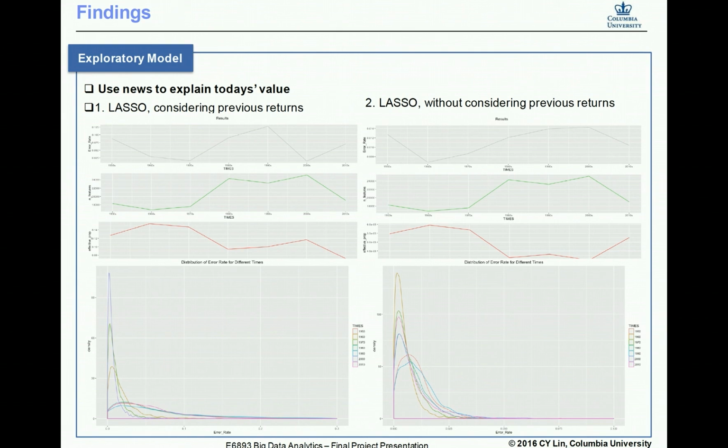For the exploratory model, the left two figures are the results from the Lasso model when considering previous returns, and the right two figures are the results without considering previous returns. So obviously, we get a better model when considering previous returns, and if you look at the distributions of error rate, the left two figures tell us that the model has less error rate.